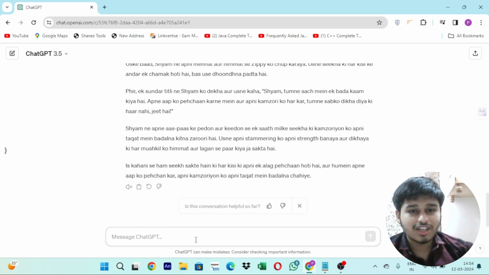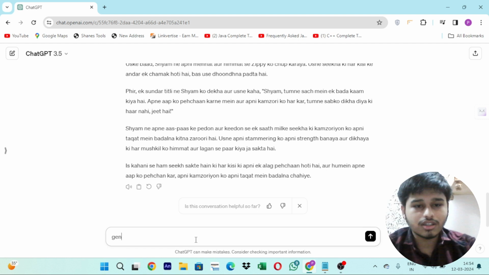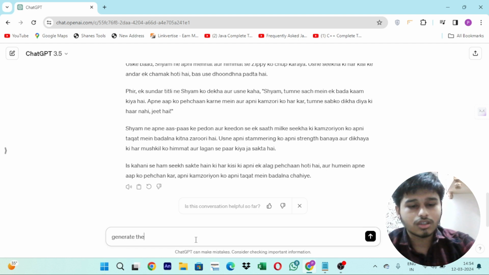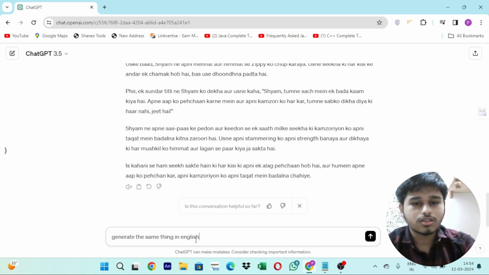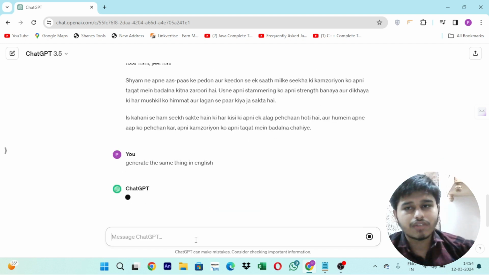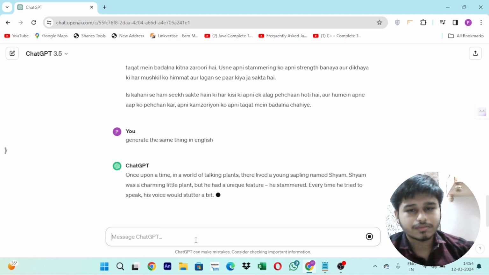But this time we don't need the Hindi and English format. This time we need only English format. So I will tell it to generate the same thing in English. Okay, generate the same thing in English and click on enter. Now ChatGPT will generate it in English.